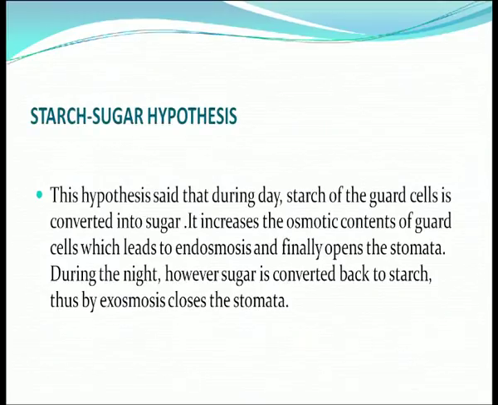Now come to the starch sugar hypothesis. What does the hypothesis say? It says that during the day, starch of the guard cells is converted into sugar, because by the process of photosynthesis plants prepare their food. This food is nothing but C6H12O6, which is sugar.